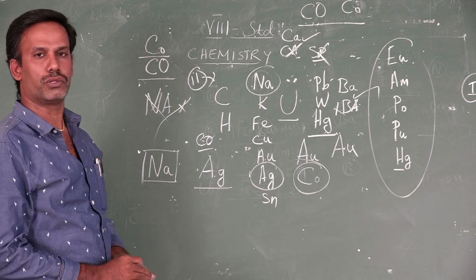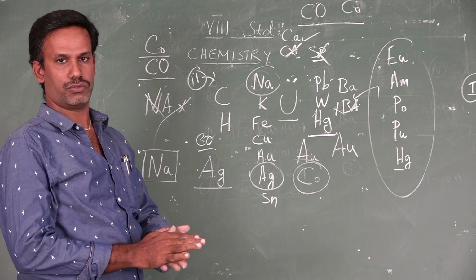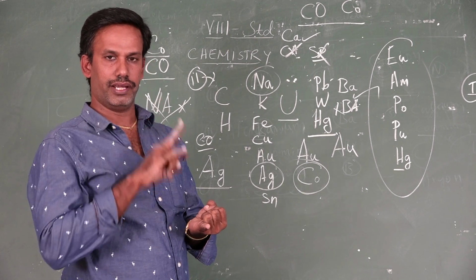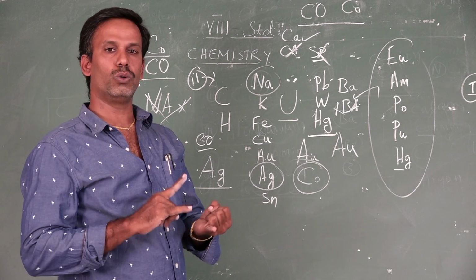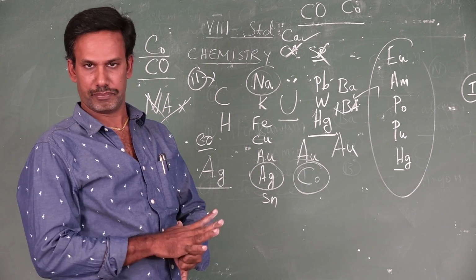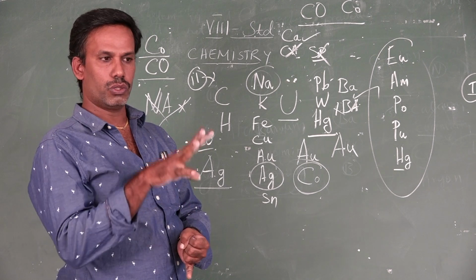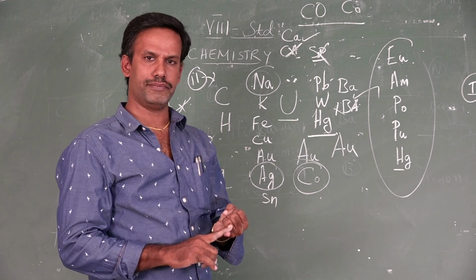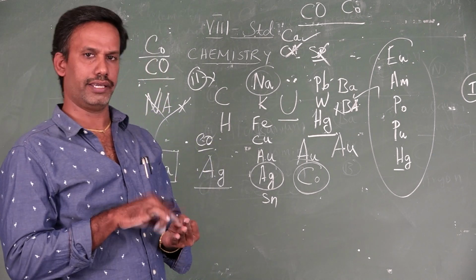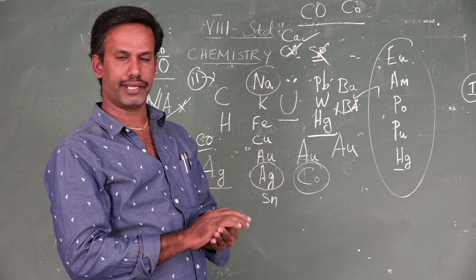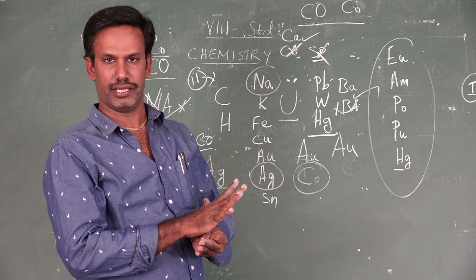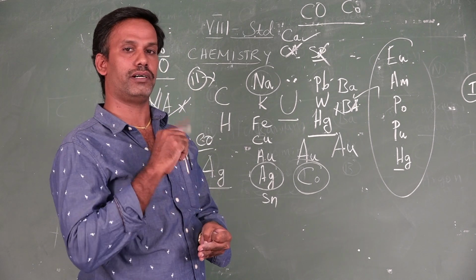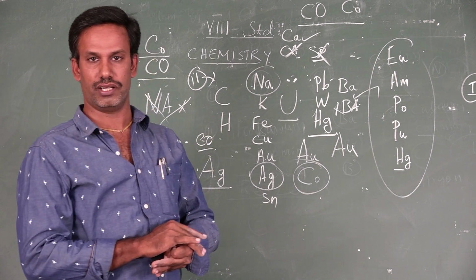So in today's class, we have seen what matter is, what matter is made up of, how they are classified, and their examples. What are the constituents of matter? Atoms, molecules, ions. What is called an atom? The smallest fundamental particle of a substance, which is responsible for the properties of the entire substance, is called an atom.